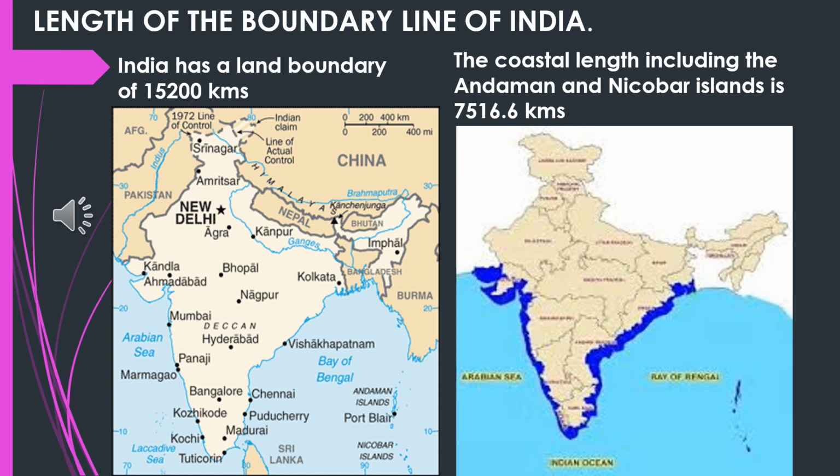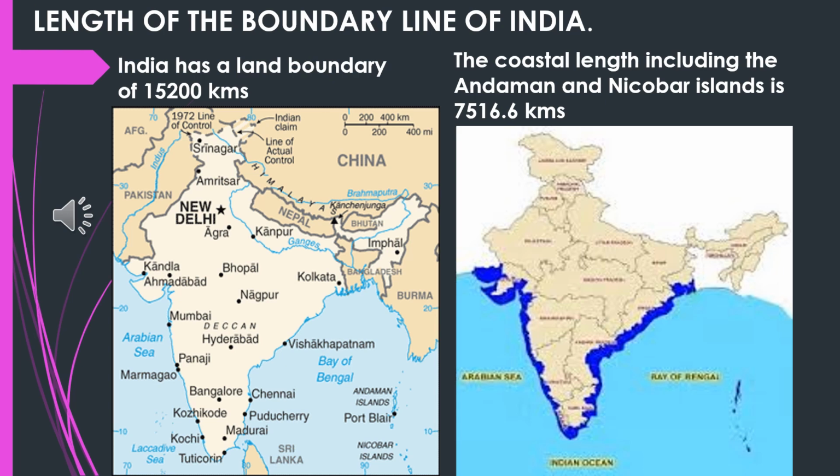This slide is showing the length of the boundary line of India. Now, when you come to the land boundary, it is in the northern part of India, which is almost covered by the Himalayan ranges, and we are bordered by Pakistan, Afghanistan, China, Nepal, Bangladesh, etcetera, and it extends about 15,200 kilometers. That is only on the land.